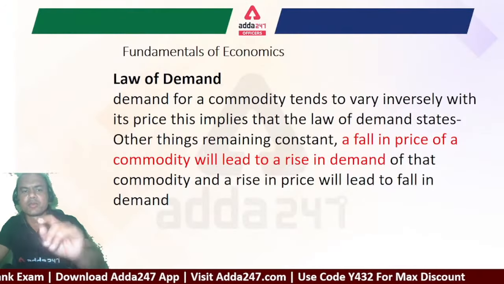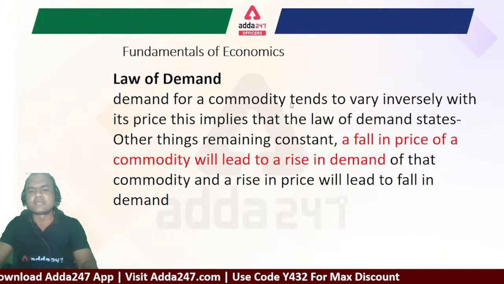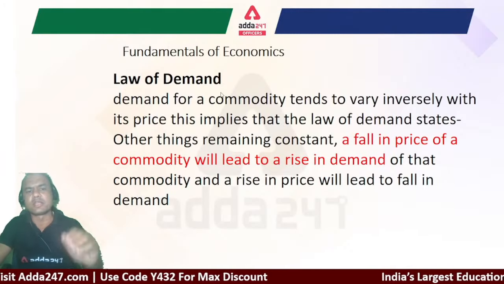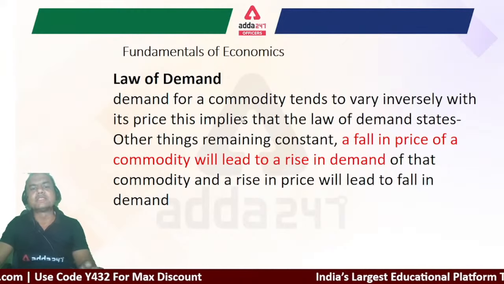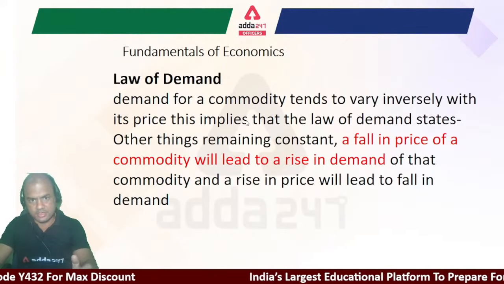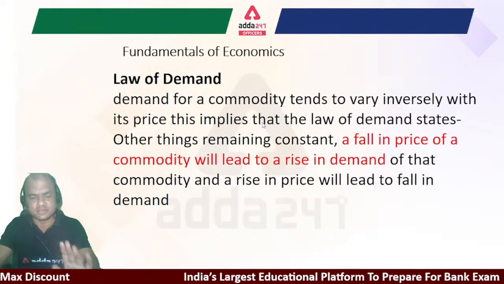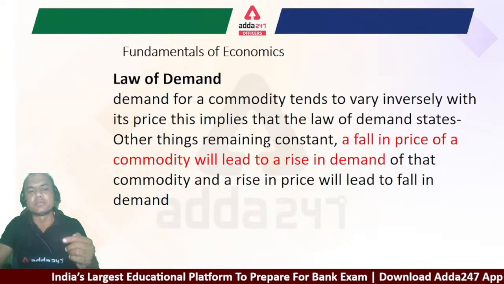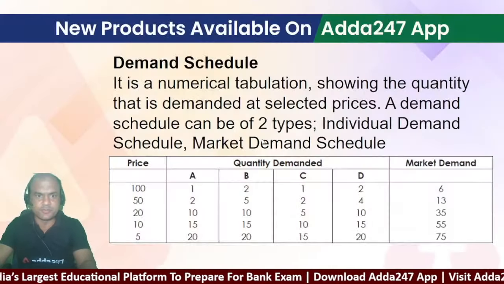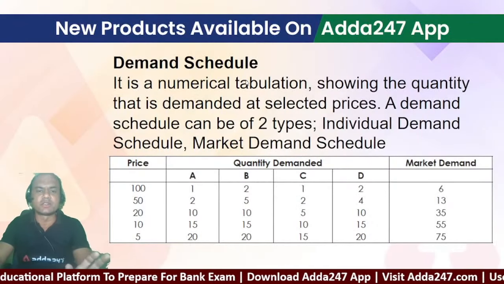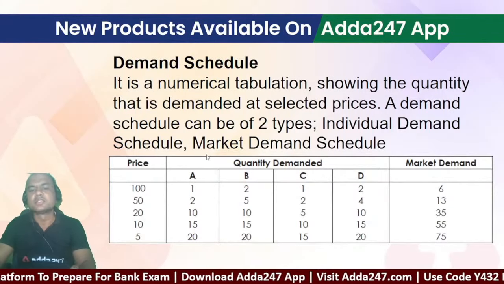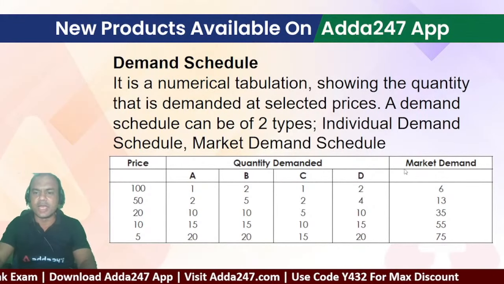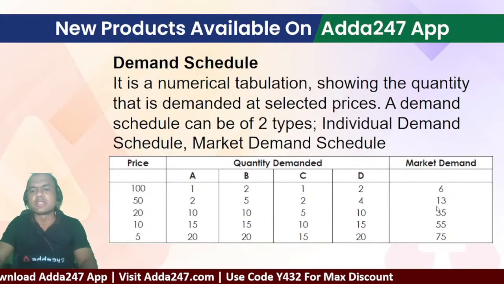What is the supply curve? What is the law of demand? As the prices decrease, the quantity demanded will increase. So what will be the law of supply? Similar one: as the prices increase, the quantity supplied will increase. Understand this, because a supplier will always try to sell more products at a higher price. As this is the demand schedule, we'll also have the supply schedule, for individual supply, means individual companies, and market supply, the total of all these companies.